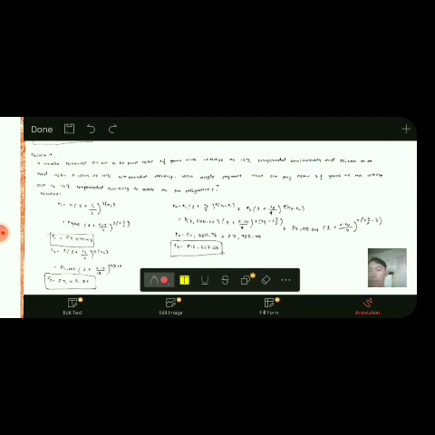So first we find F1, or future worth 1. F1 equals P times the quantity of 1 plus I over 2, raised to 2, times N1. Substitute our values. So P is 3,000 times the quantity of 1 plus 0.12 over 2, raised to 2, times N1, which is 1.5 years.